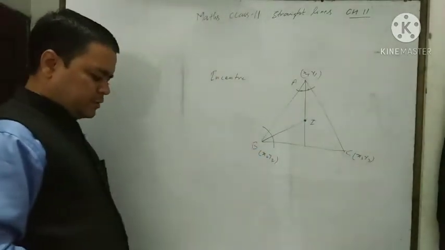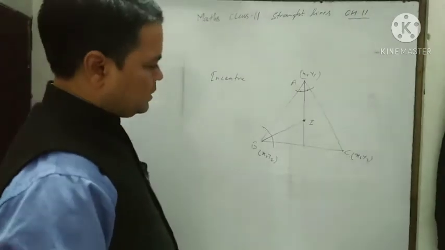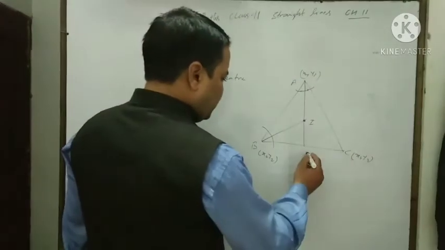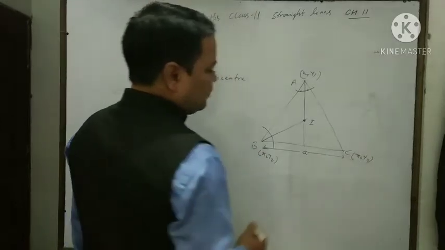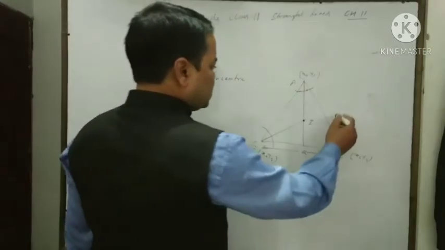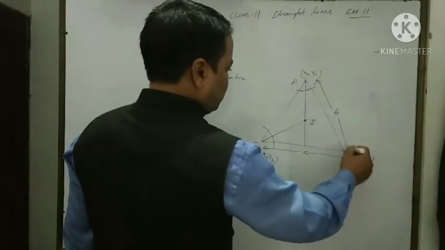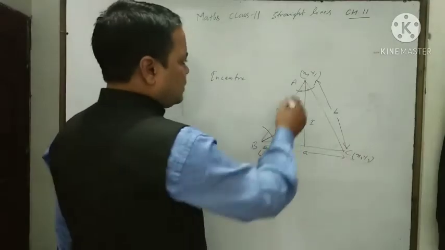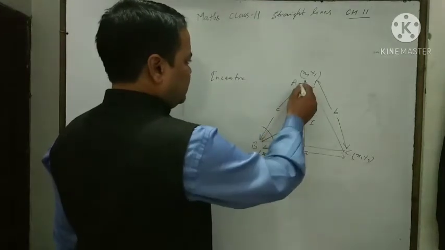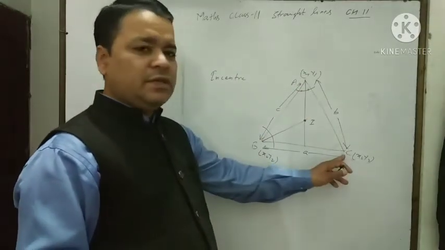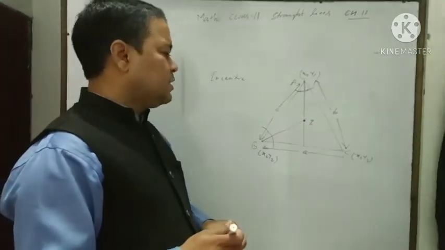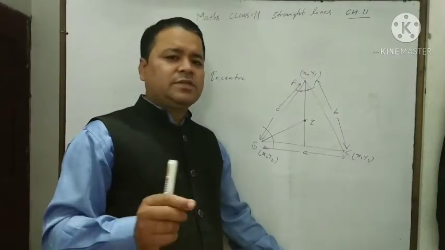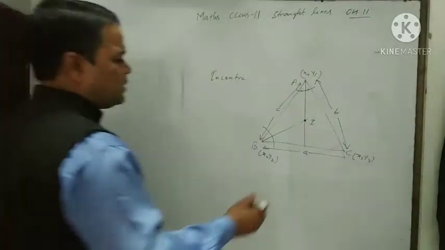Small a represents the length of the side opposite to vertex A, small b represents the length of the side opposite to vertex B, and small c represents the length of the side AB opposite to vertex C. It means small a, small b, small c are actually the lengths of the sides of the triangle. Then how do we find its coordinate?